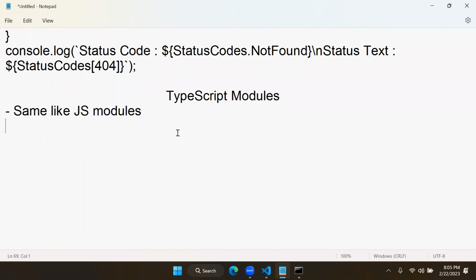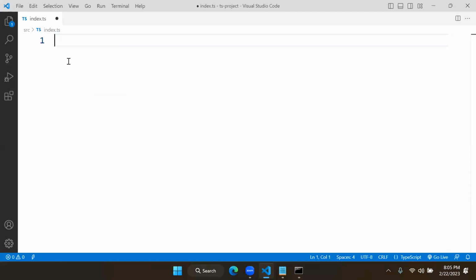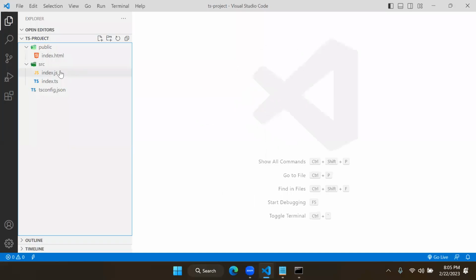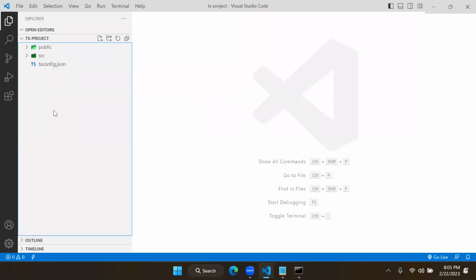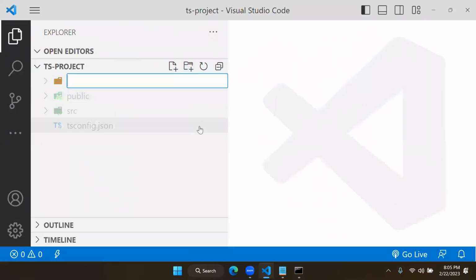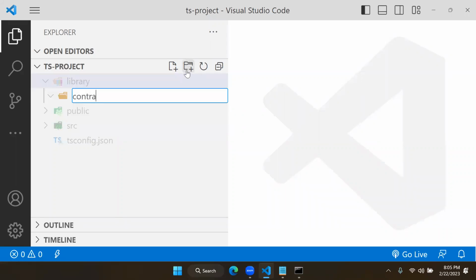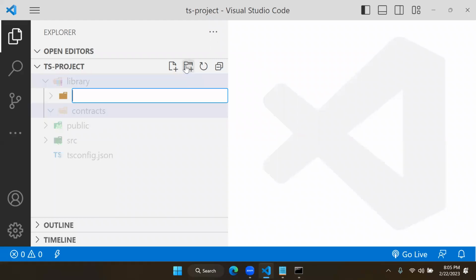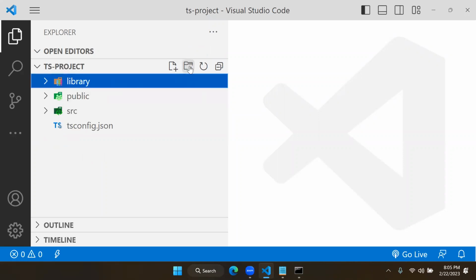Let me give a fast example for that also. For example, we have to build one application. Module system is nothing but, you see now here, I am creating a separate folder called library. In this library, I will create a subfolder called contracts, another folder called templates, and another folder called components.